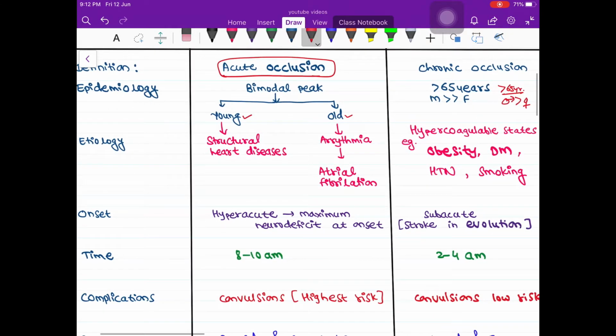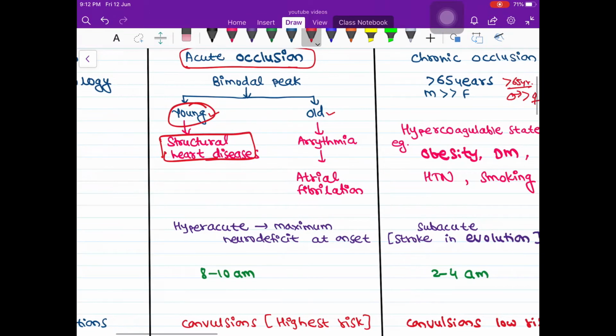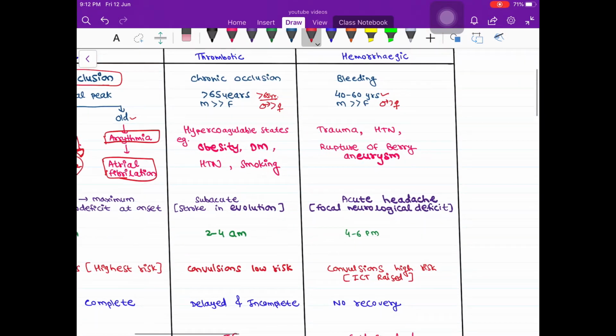So the embolic stroke, the main cause in young age population is structural heart diseases, and in old age these are arrhythmias, and the most common arrhythmia is atrial fibrillation, because in atrial fibrillation there is stasis of the blood and this stasis leads to the formation of the clots which can get into the cerebral circulation and leading to stroke. Then the next is thrombotic stroke.